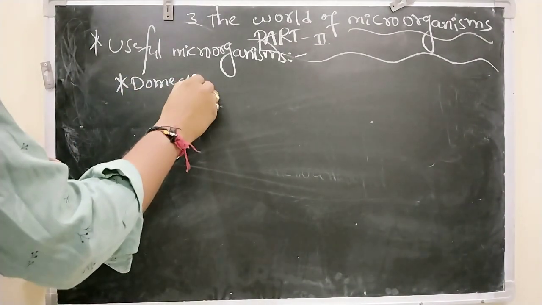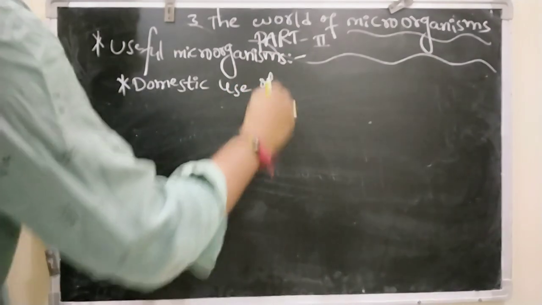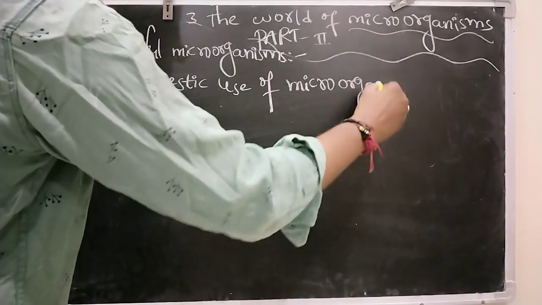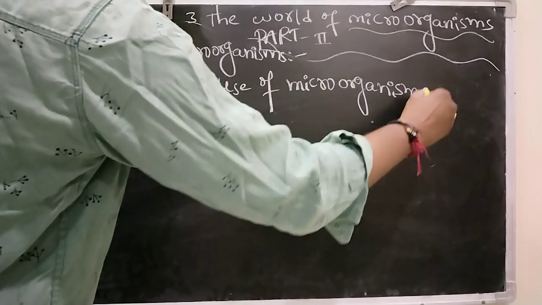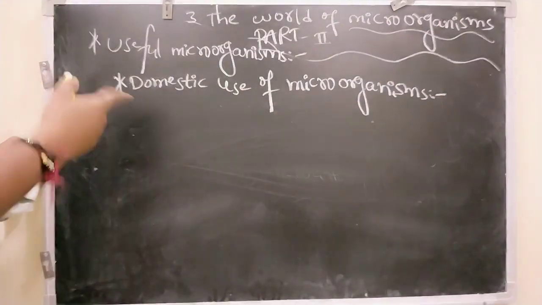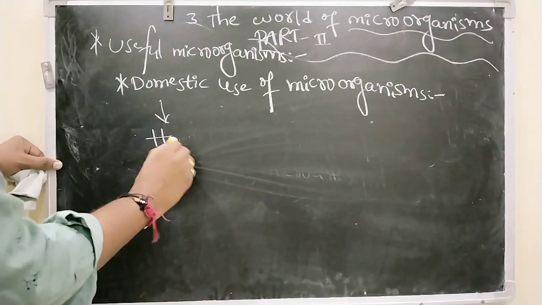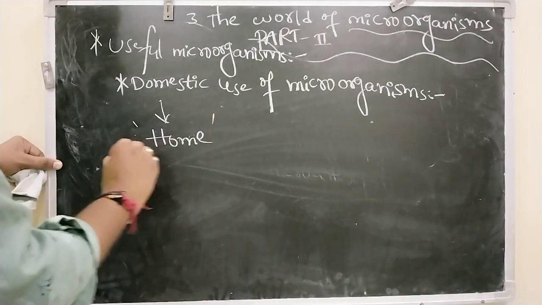Domestic, in the sense, in our daily life, microorganisms are utilized in many ways and they are helpful for us in many ways. So domestic use of microorganisms means how microorganisms are helpful to us in our home.